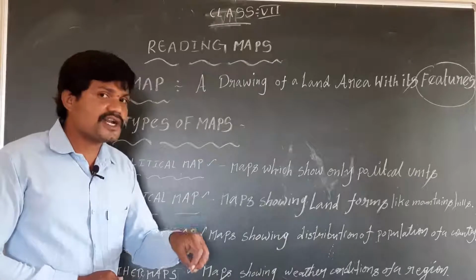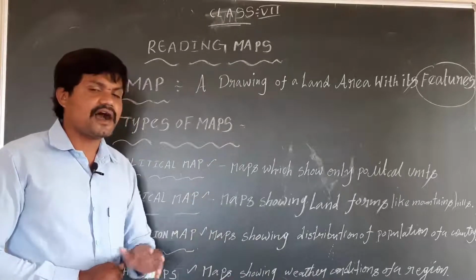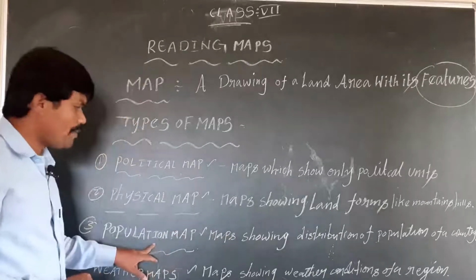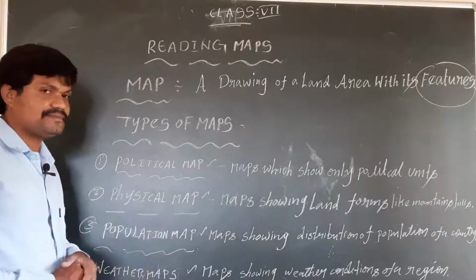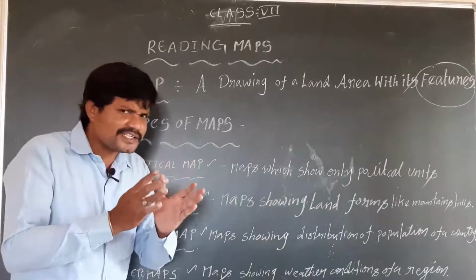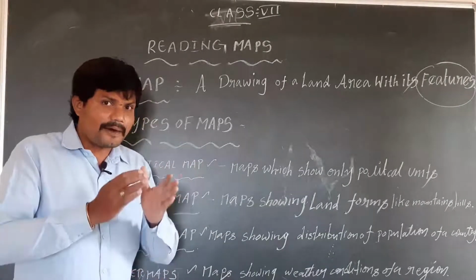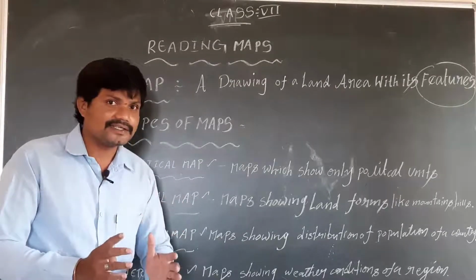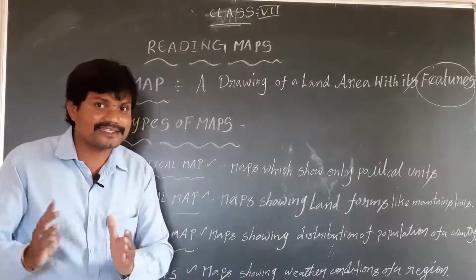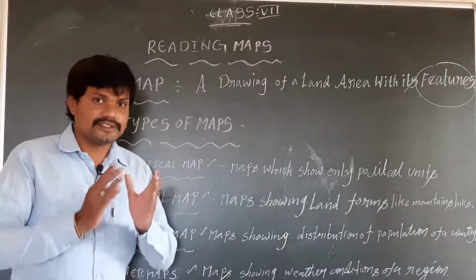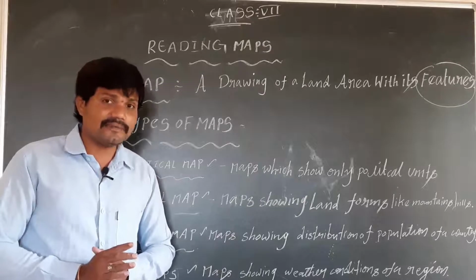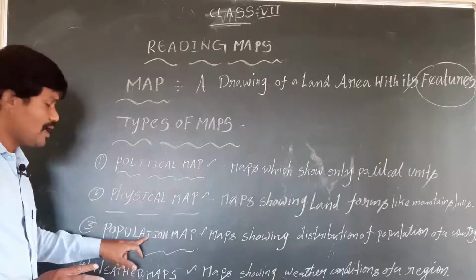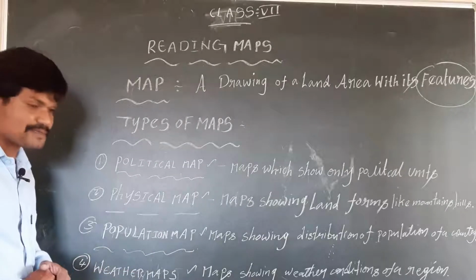The distribution of population of a country is called a population map. It shows how much population is in India, and where population is highly distributed among the states of a country. These details are given by the population map.